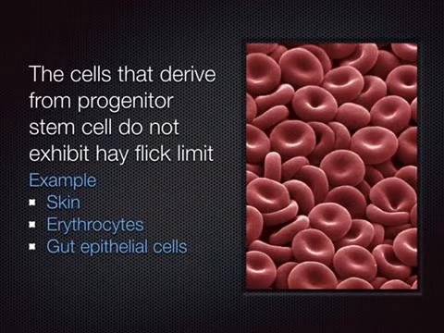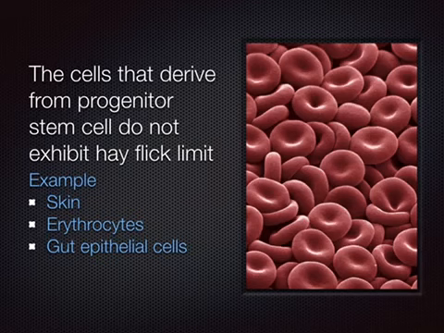The cells derived from progenitor stem cells do not exhibit the Hayflick limit, which means they have immense replicative potential. These are the cells which are getting replaced every time. For example, the skin cells, which are replaced by progenitor cells, erythrocytes, which are replaced by hematopoietic progenitor cells, and the gut epithelial cells.